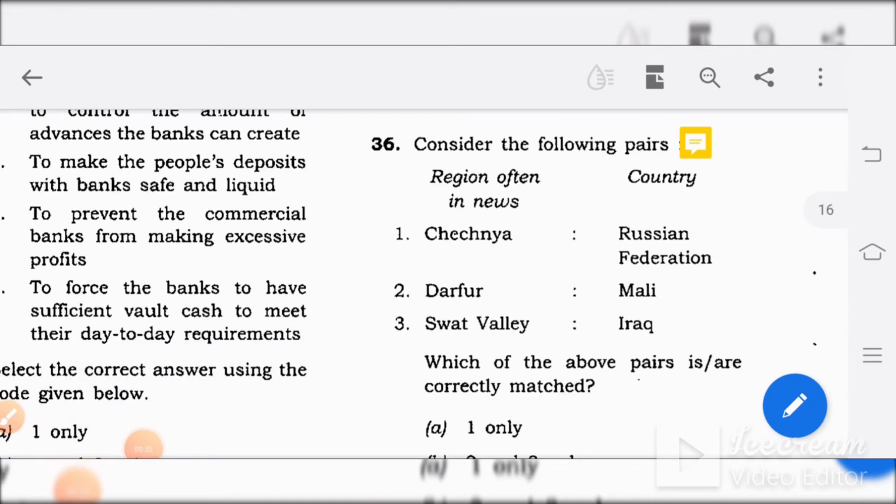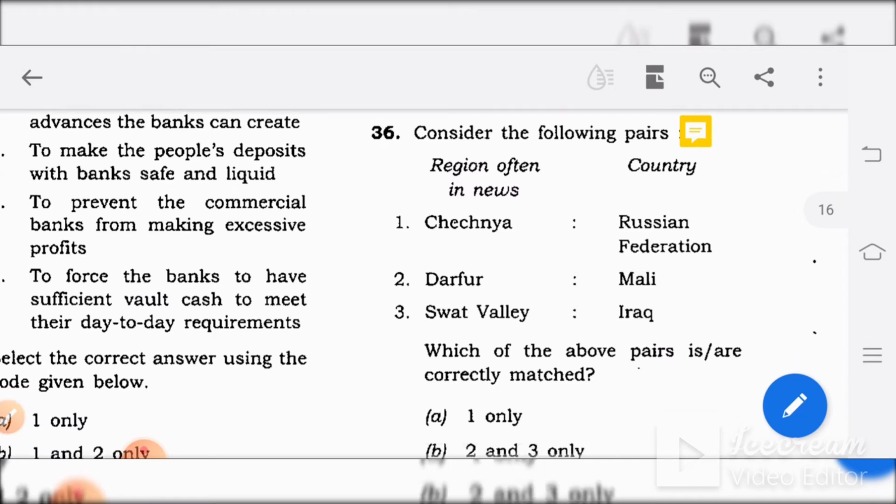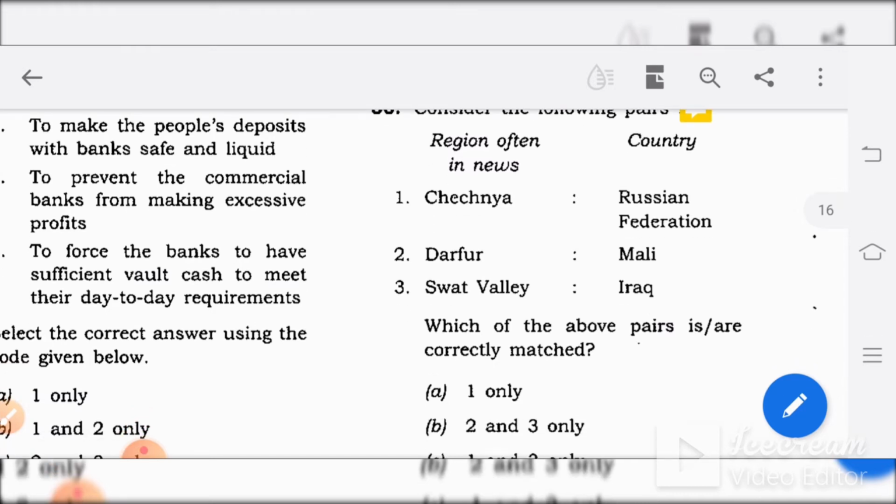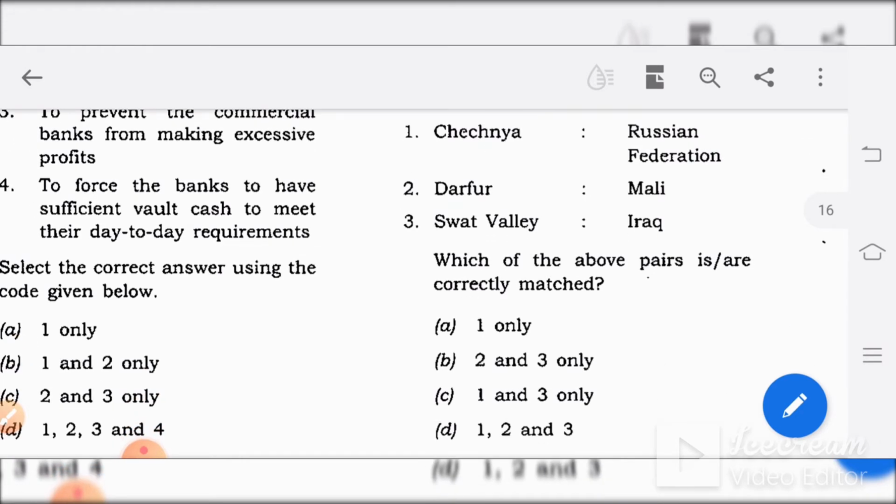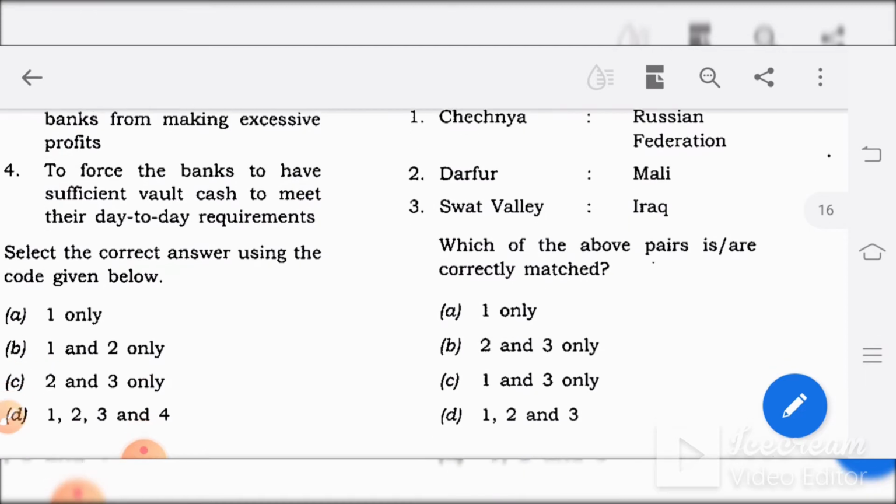Consider the following pairs: region often in news and country. Towards the left we can see the regions which are in the news, and towards the right we have the countries which they are in. So first one, Chechnya, it's in Russian Federation. 2, Darfur, Mali. 3, Swat Valley, Iraq. So we have to see which are the countries which they are located in.